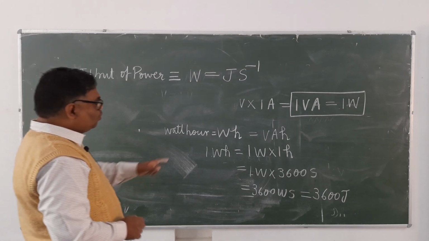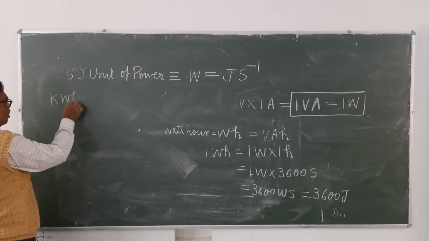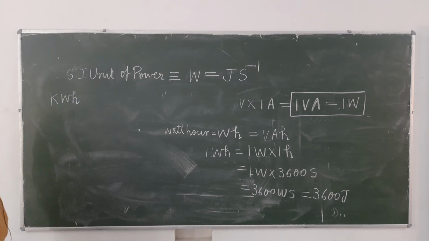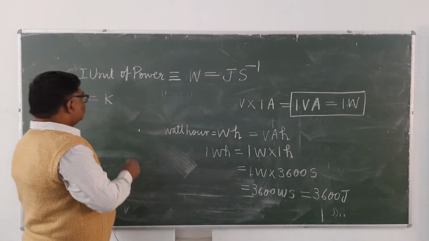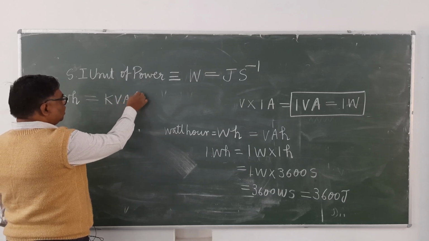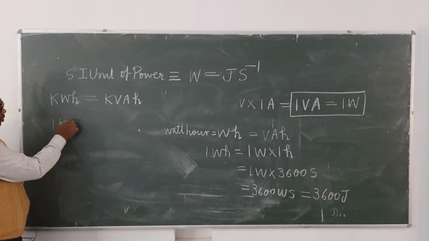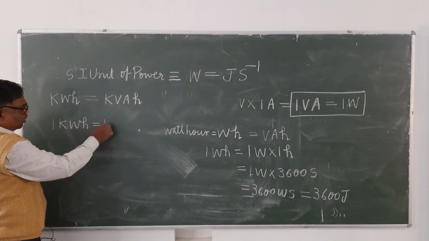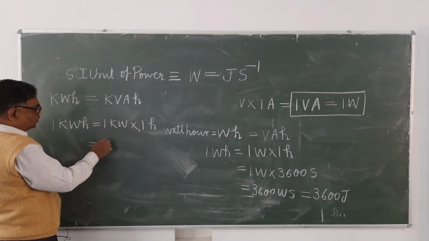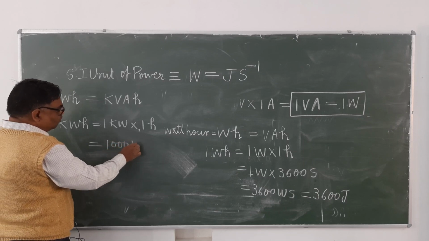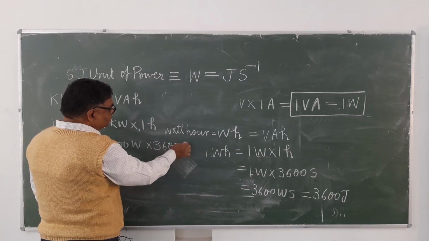Now if you take the bigger unit of power, there is one more, kilowatt hour. Kilowatt means kilovolt ampere, so kilovolt ampere hour. It's clear? Now see here, 1 kilowatt hour equals 1 kilowatt into 1 hour. 1 kilowatt is 1000 watt. 1 hour means 3600 second.